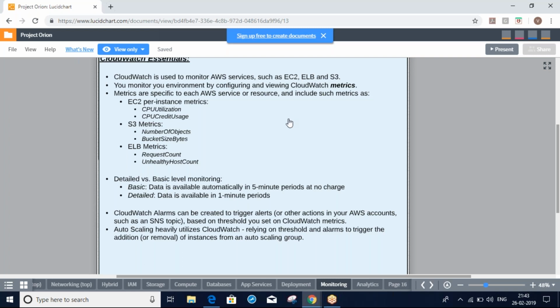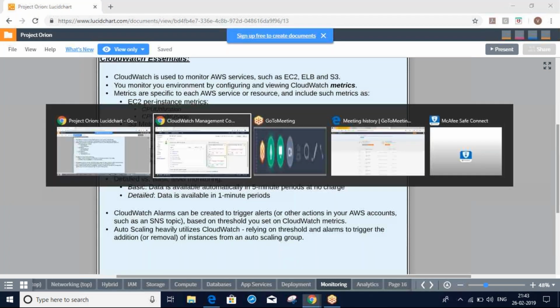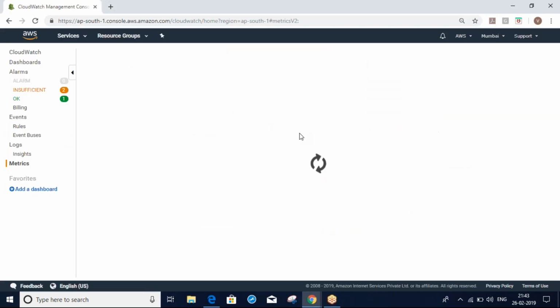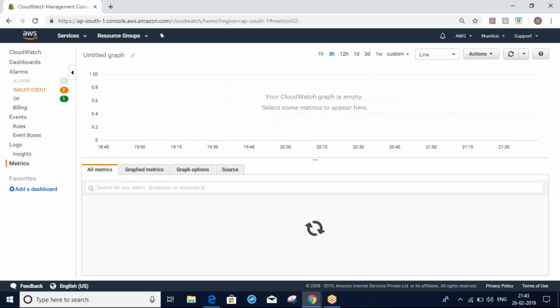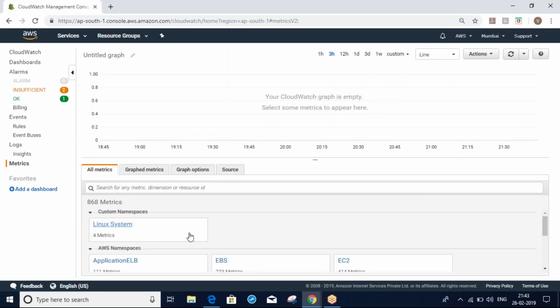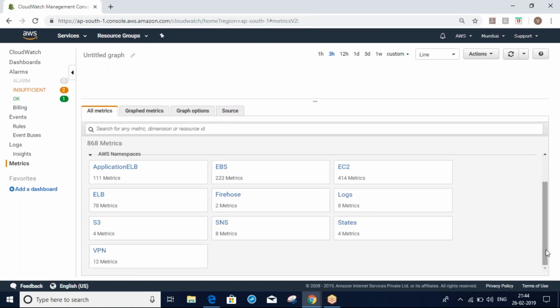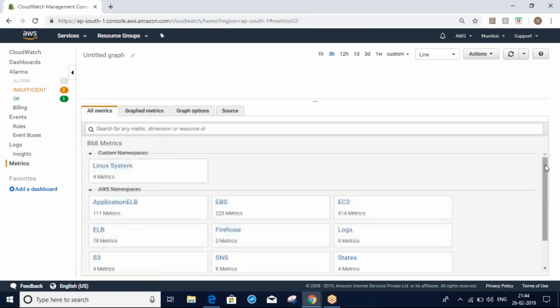So if you see here, metrics. Let's leave this. Here you can see, whatever AWS resource you want, you can monitor it.